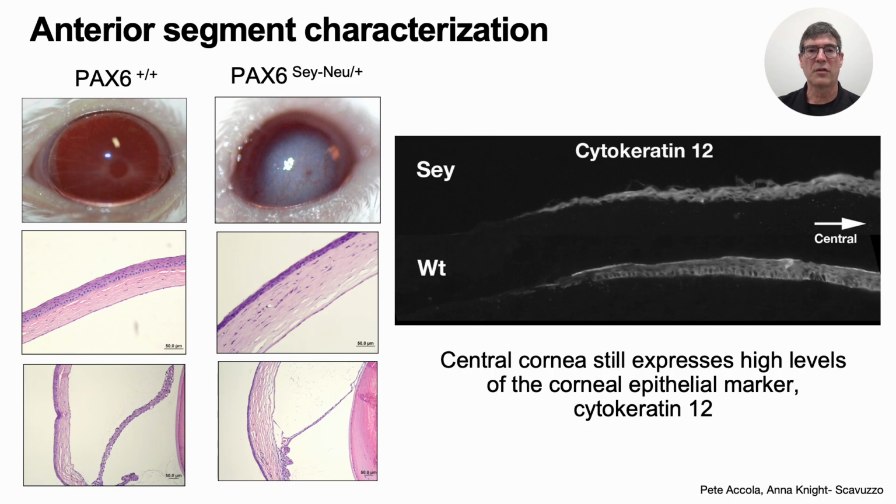Despite the presence of goblet cells and regions of stromal fibrosis, most of the cells in the central cornea express high levels of the corneal epithelial marker cytokeratin 12, which is consistent with the presence of PAX6 expressing cells throughout the corneal epithelium.